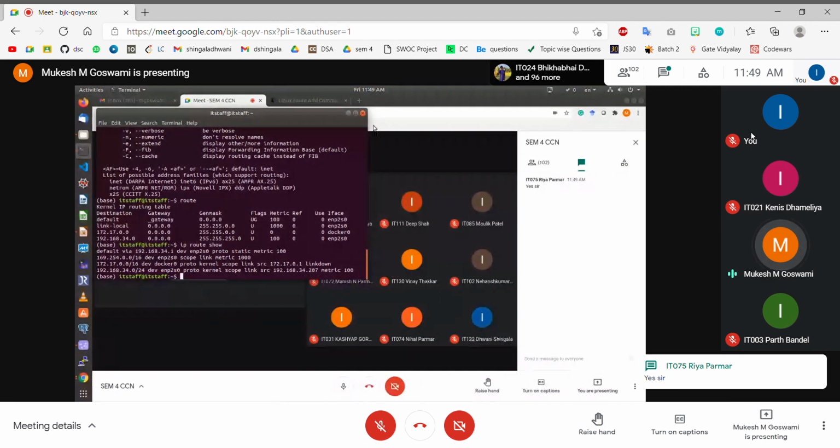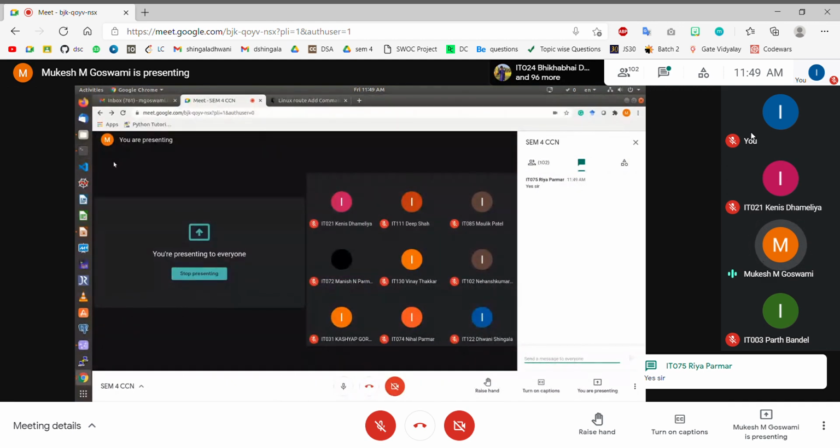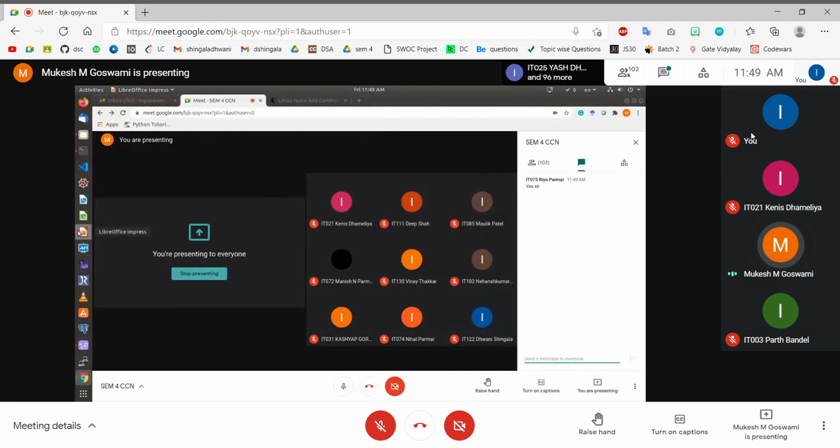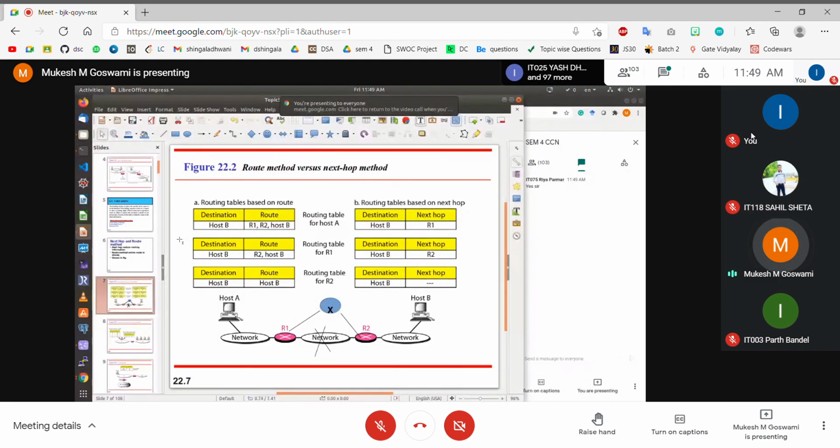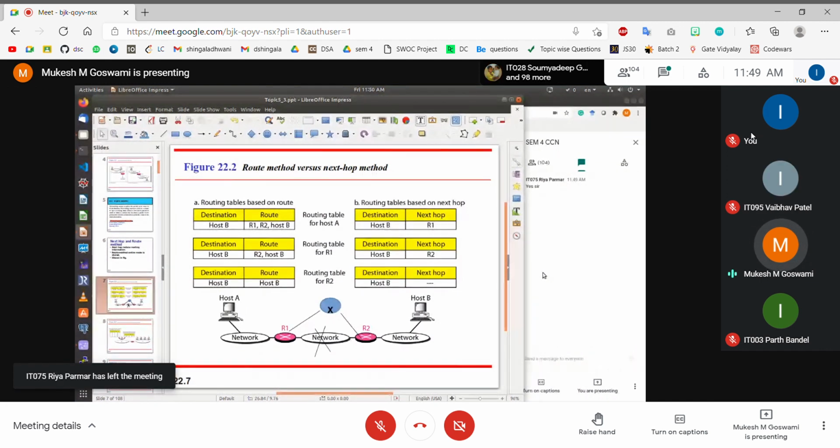Okay, so let us try to recap what we were doing in the previous class. We were talking about one of the major functionalities of the network layer, and that is forwarding packets to the next hop device, right? So we said that the network layer is responsible for device-to-device communication.